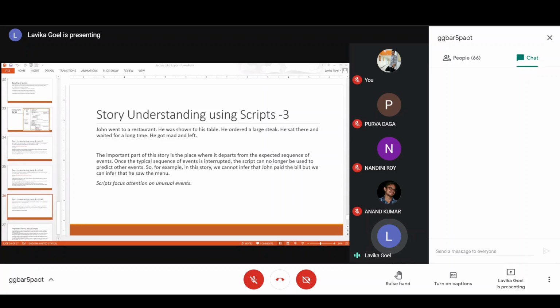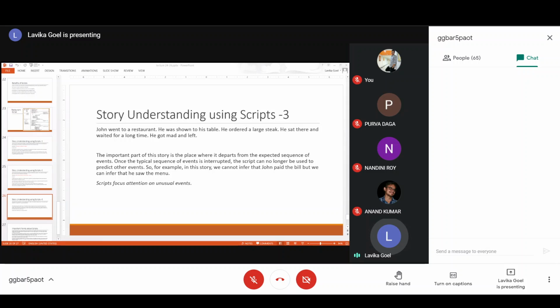See, this is an unusual story. It's an unusual event which has occurred because it's not normally present in the script. In a restaurant script, this event is not present. That waiting for a long time and then getting mad and leaving, this kind of event is nowhere present in your restaurant script. Right. So if you refer to the restaurant script to answer this query, the important part of this story is the place where it is actually deviating from the expected sequence of events.